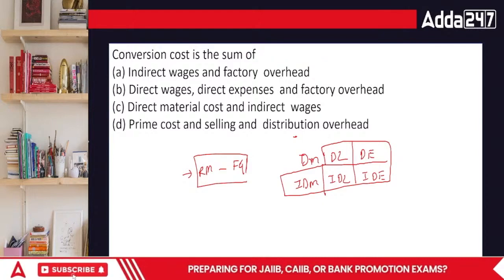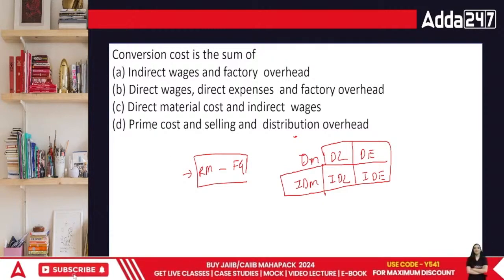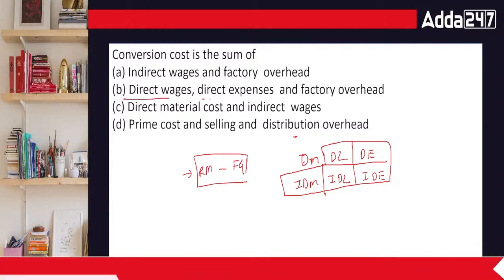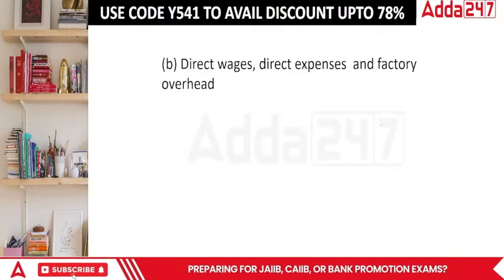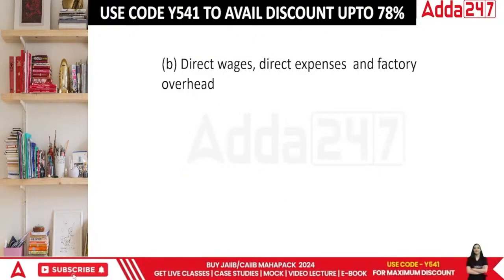So in this case, the correct answer is going to be direct wages, direct expenses, and factory overhead. Okay, all these things are to be considered.